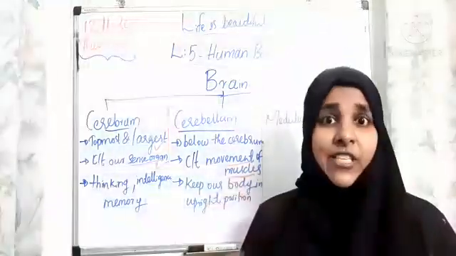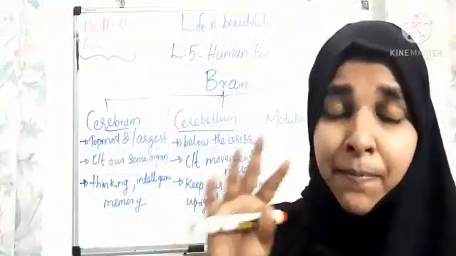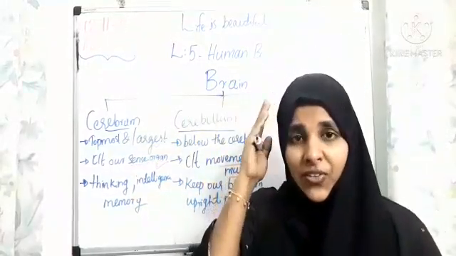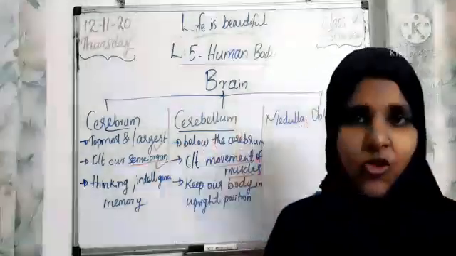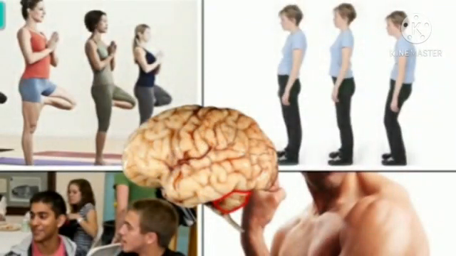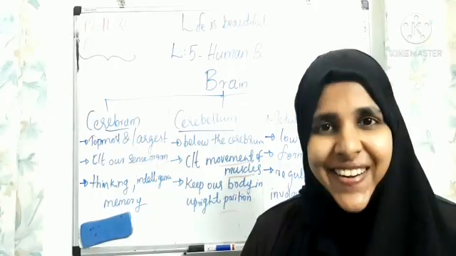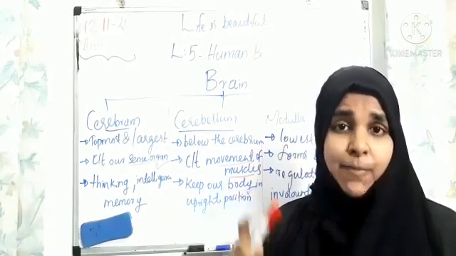And what is the function of the cerebellum? We already learned the cerebrum's function. It helps for thinking, intelligence, power like that, right? But what about the cerebellum, children? It keeps our body in an upright position. It coordinates voluntary movements such as balance, posture, speech and muscle coordination of the body. Clear?